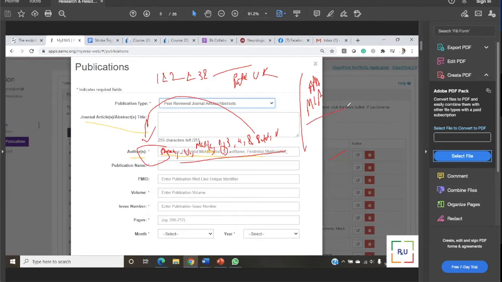But why I'm telling you, because this format does not have it anywhere, et al. Some people are asking, we have 15 publications, can I put et al after 3 or 5 or after my name? No, you cannot put et al here, because there is no option of et al in MLA or APA format. You cannot put et al.